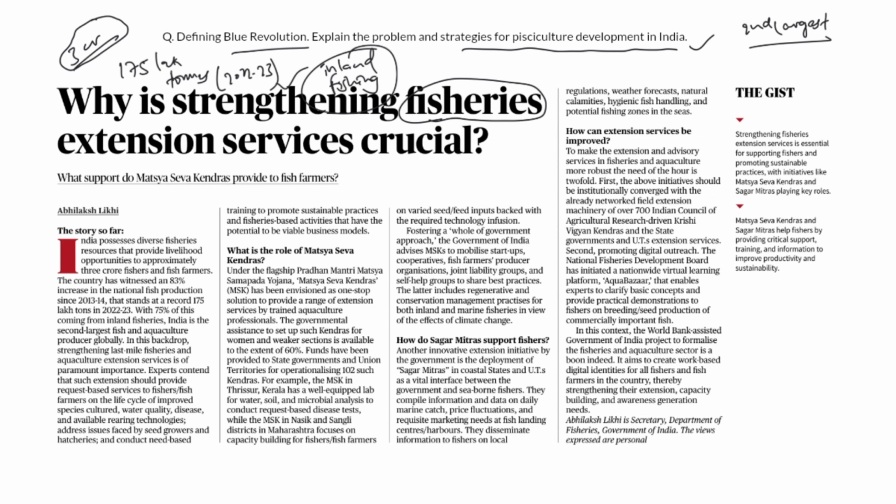Okay, India is the second largest fish and aquaculture producer globally. Presently, India is focusing on strengthening last mile fisheries and aquaculture extension services, mainly to address the challenges and promote sustainable practices. Now, to promote these extension services, certain steps have been taken.